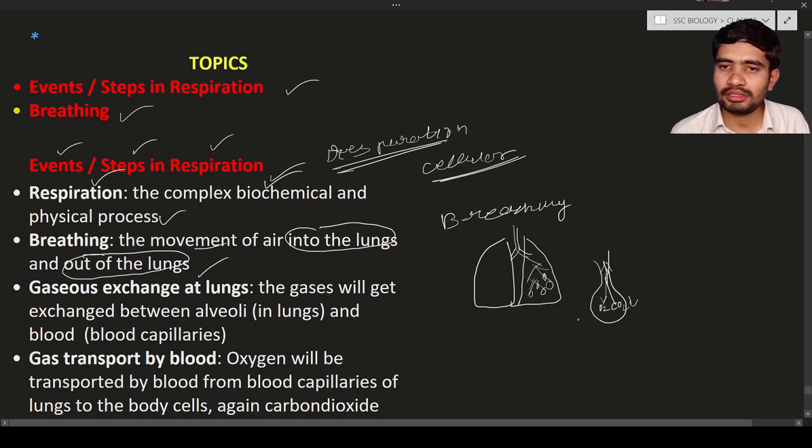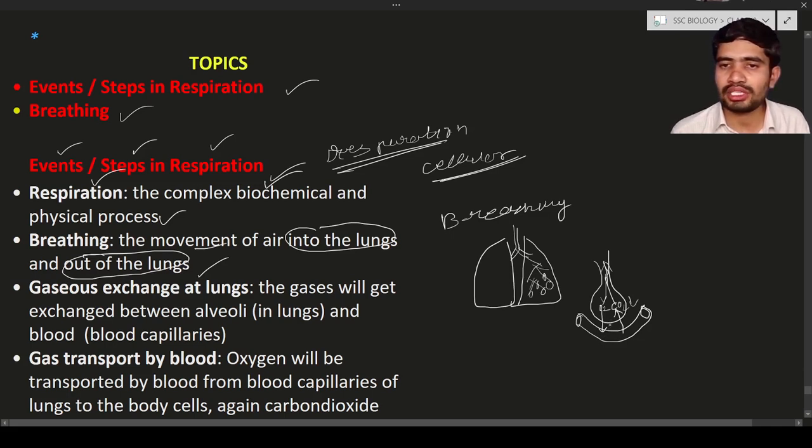What happens here? The alveoli are in continuous contact with the blood capillaries. These are one cell thick. So these are the blood capillaries. Here the oxygen is entering into the RBC. RBC contains hemoglobin, and carbon dioxide from the RBC will be released into the alveoli. This is known as exchanging. Carbon dioxide is given into the alveoli and oxygen is taken from the alveoli to the hemoglobin of the RBC.